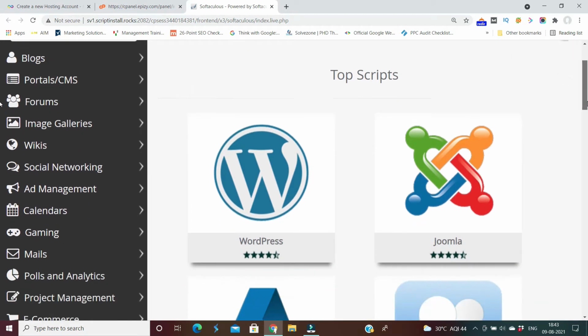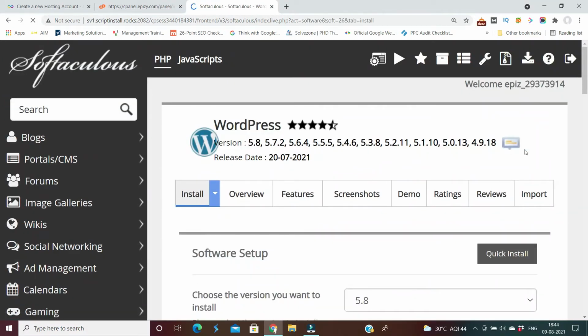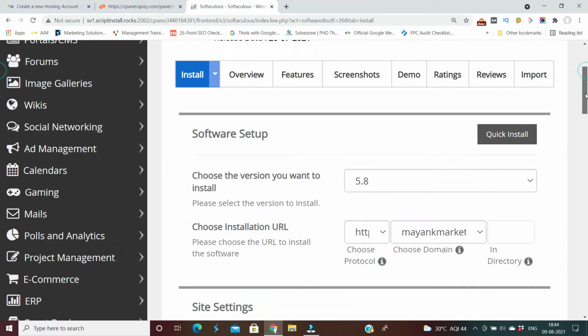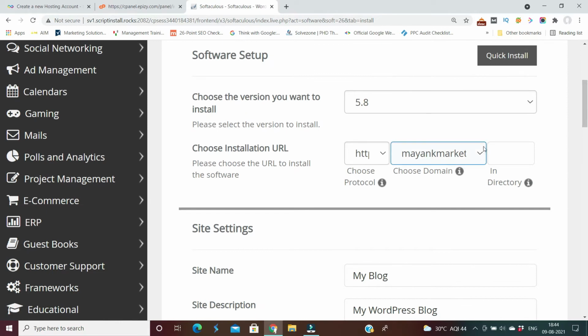Now in this Softaculous you have to click on WordPress and install WordPress. Here you have to give the name to your website. For example, here I have already created a website with the name mayankmarket.epizy.com. So mayankmarket.epizy.com has already been mentioned here.